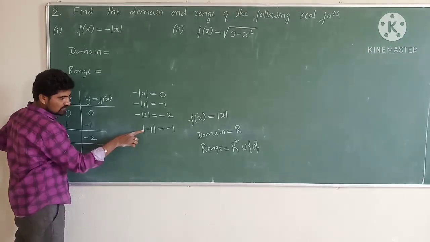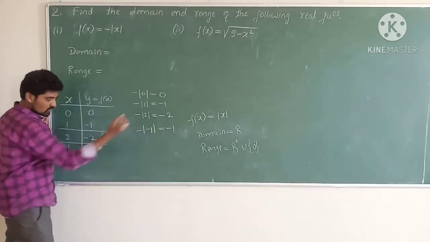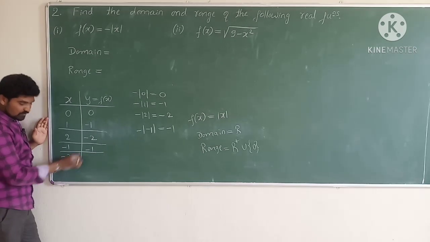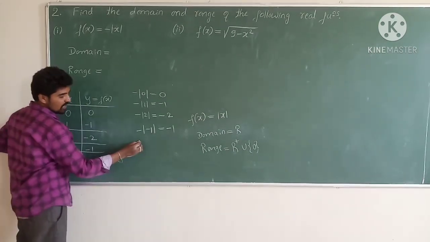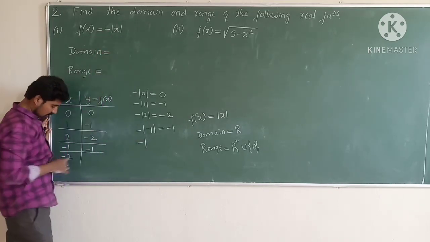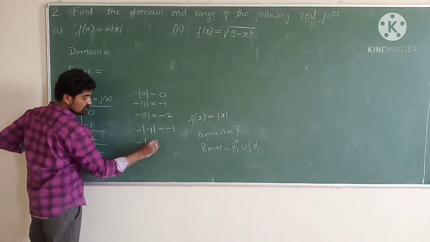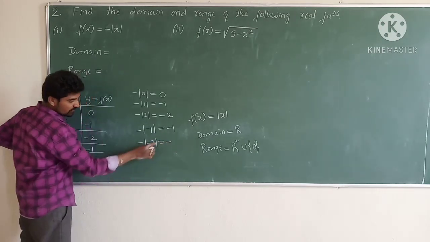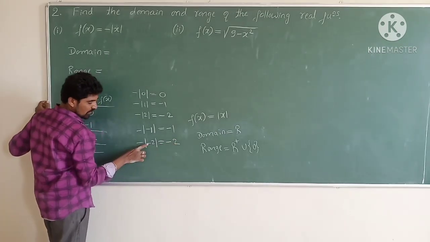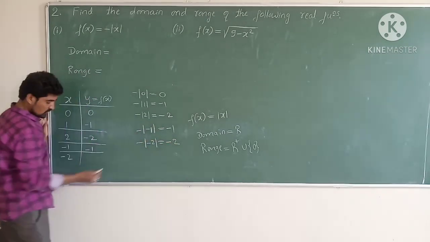So when x is minus 1, the value of y is also minus 1. When x is minus 2, y is minus of modulus of minus 2, which is minus 2. So when x is minus 2, y is also minus 2.